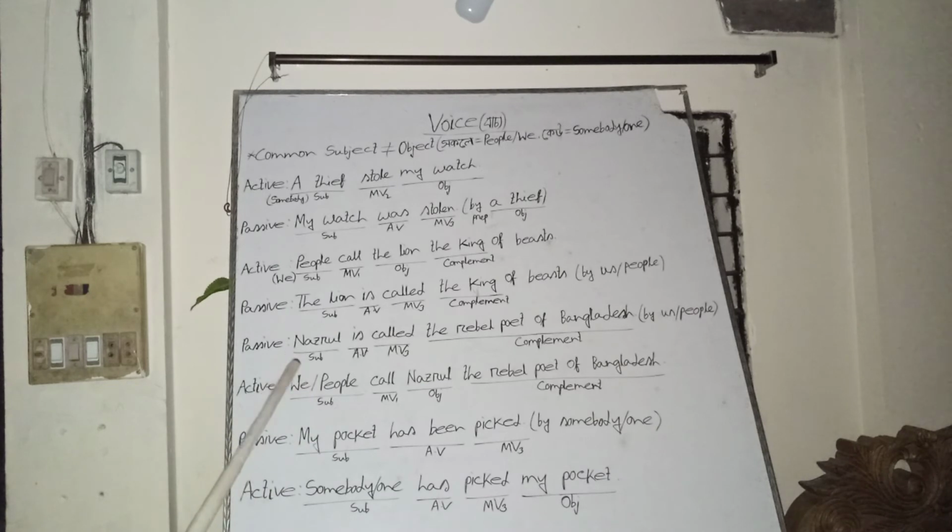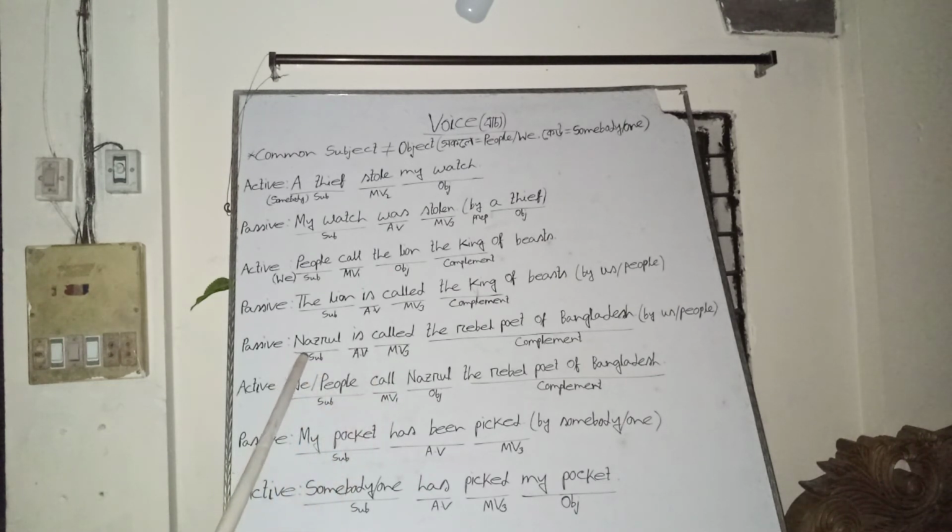When we make it an active voice, we will take an appropriate subject. We can take general people, we as subject, or people as subject, and there is be verb as auxiliary verb in the passive voice, so it is present indefinite tense. So we will take the present form of the main verb call: we call, people call.